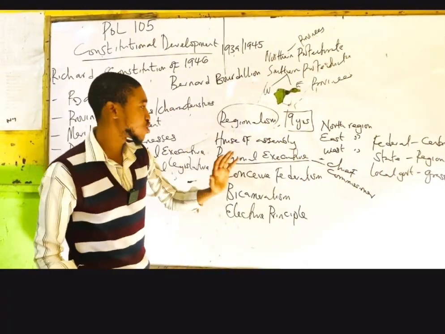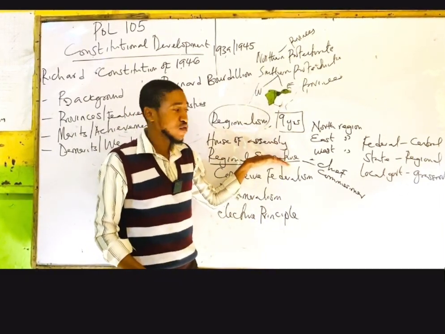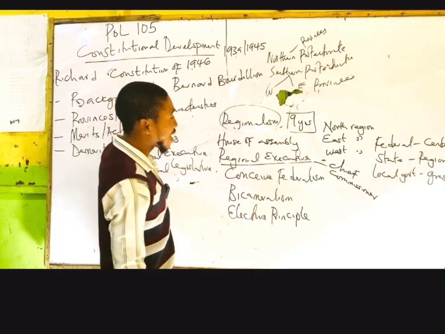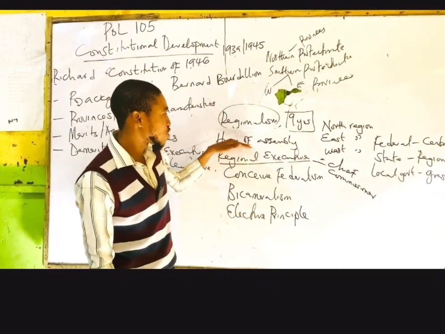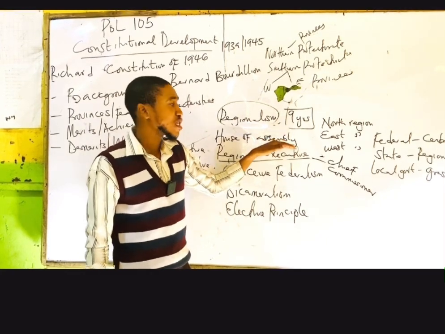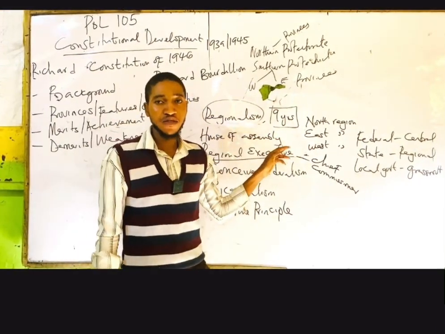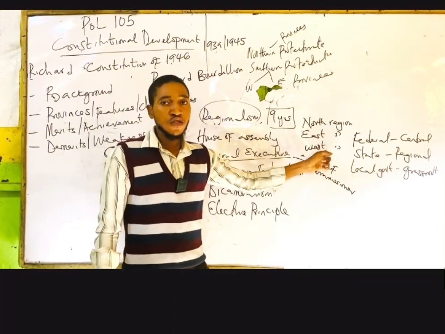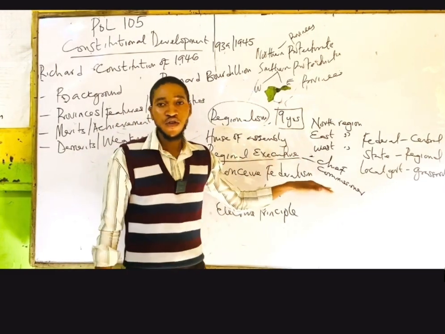So you can call these regional governments now state governments. Under the Richards Constitution, we also have a regional executive. We have a state executive under the Richards Constitution. So we also have the House of Assembly. That is going to be the state House of Assembly in each of the regions. So this constitution also gave birth to a quasi-federalism.